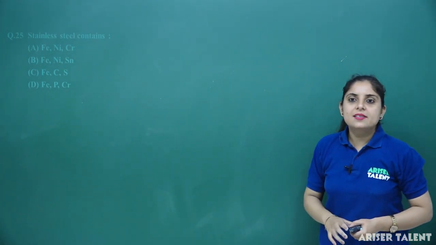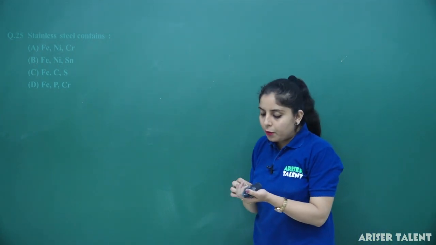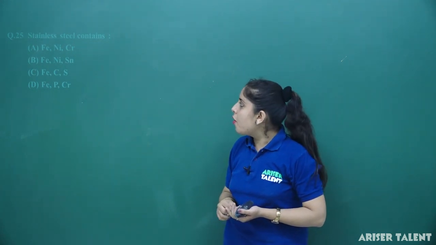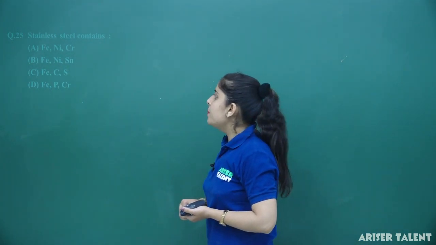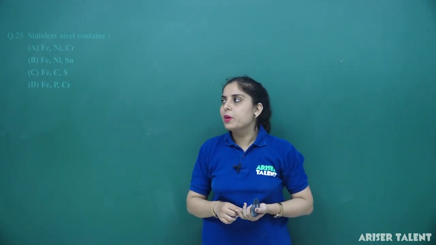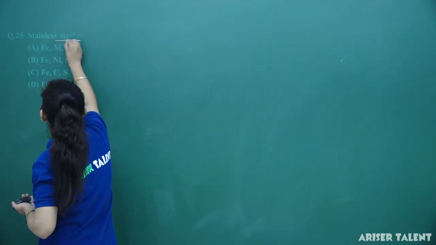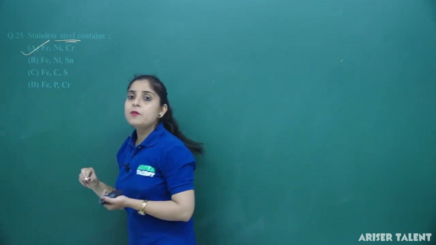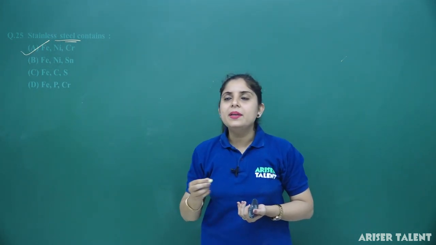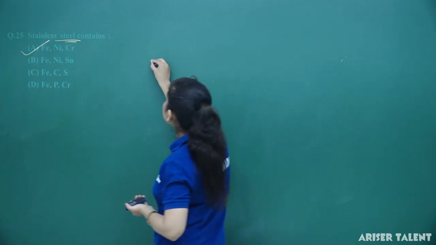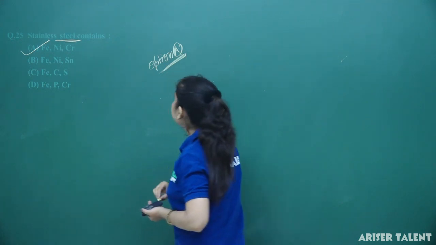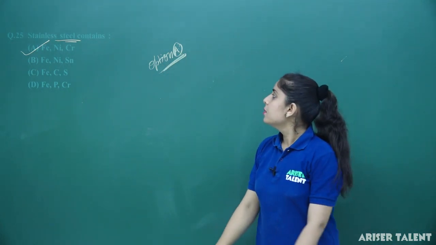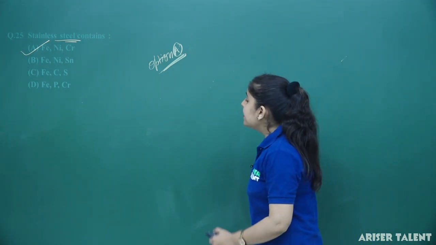Stainless steel contains. Now, again the alloy is given and you have to identify the composition here. Stainless steel is actually an alloy of Fe, nickel and chromium; Fe, nickel and tin; Fe, carbon and sulfur; iron, phosphorus and chromium. So, stainless steel is an alloy of Fe, Ni and Cr. Iron, chromium and nickel make the stainless steel. So, you can say that option number A is correct in this case. Clear? Now, let's move forward to question number 26.